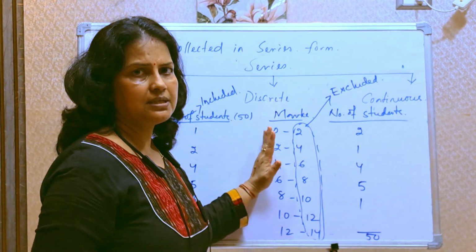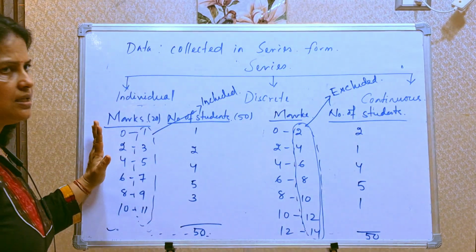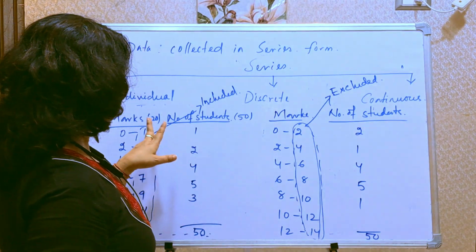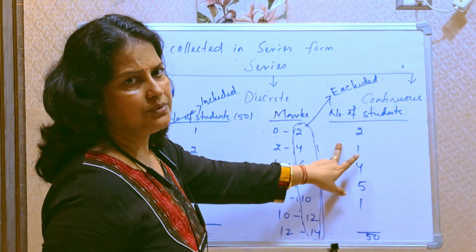So this series is called exclusive one, this series is called inclusive one. Continuous series is divided into 2 types: one is inclusive type, another one is exclusive.